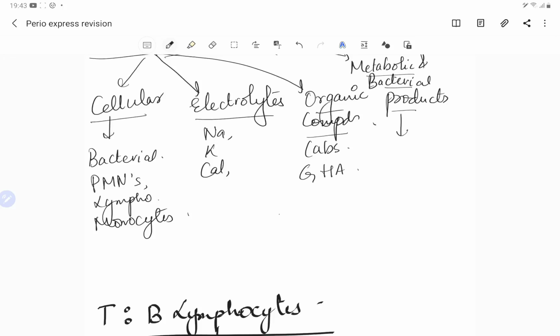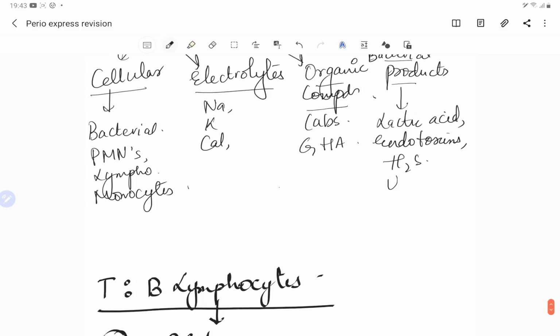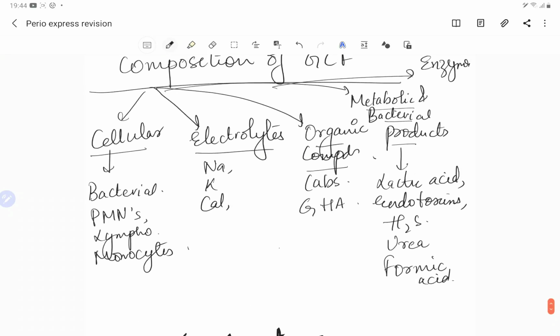So we have got hydrogen sulfide, definitely endotoxins which are released by the gram negative bacteria. So urea, lactic acid, let's just write it, lactic acid. Then we have the endotoxins, then we have got the H2S, then urea, formic acid. So all these products are the bacterial products, or we can say the metabolic products, and various enzymes.